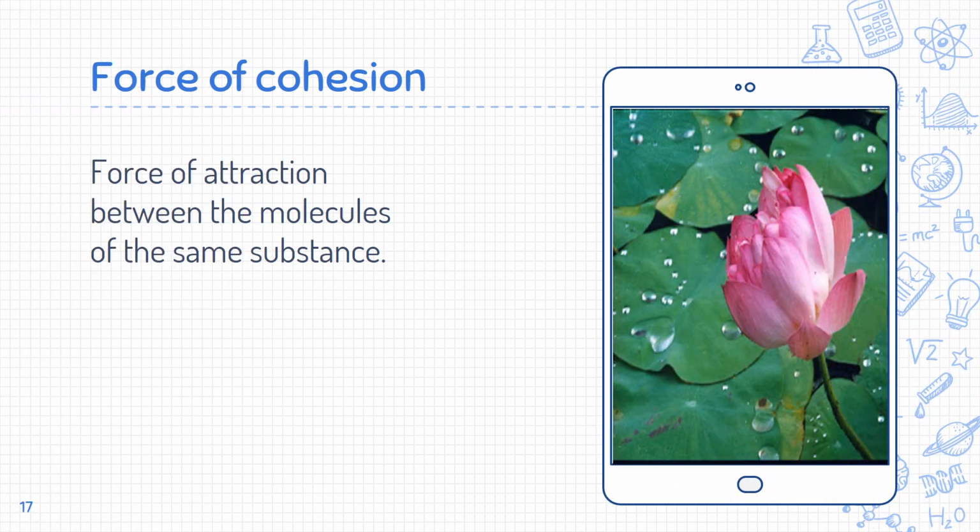Force of cohesion. In this, the intermolecular force is present between the molecules of the same substance. Consider this example. See that picture.